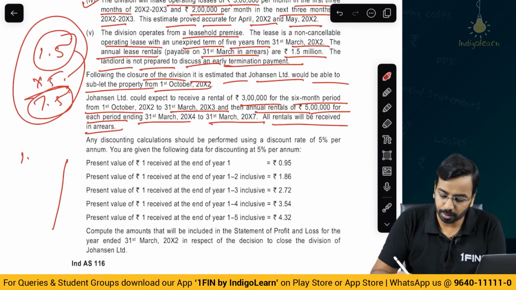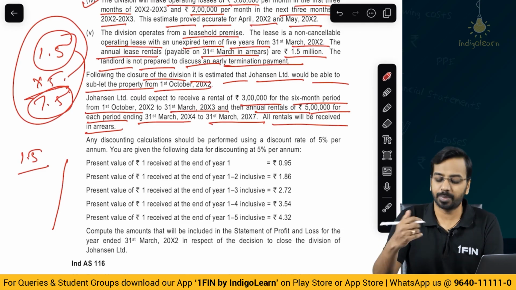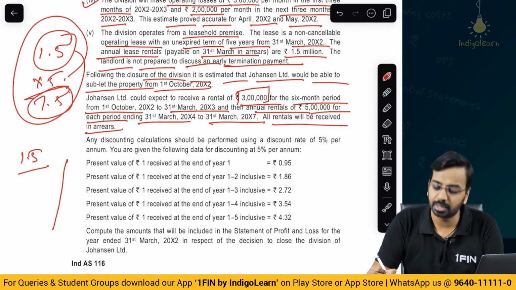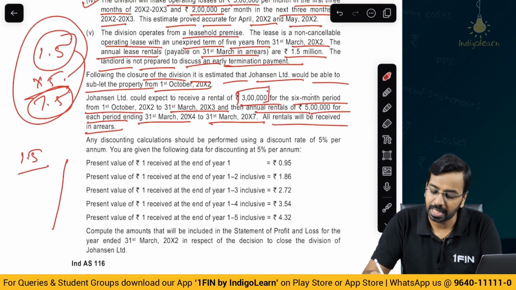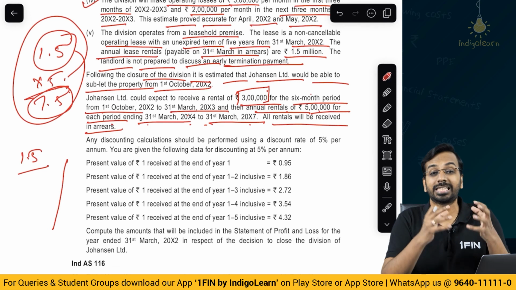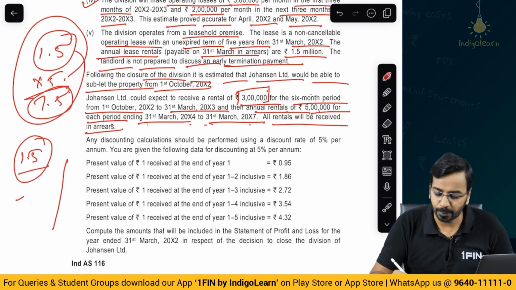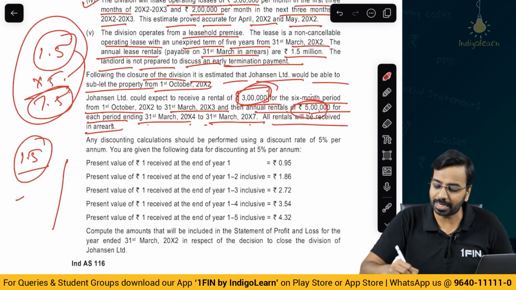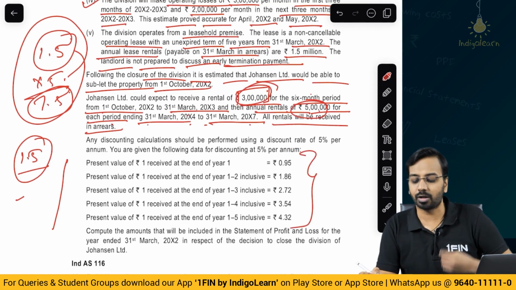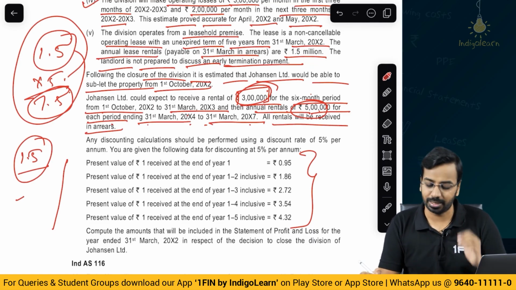I have to pay 1.5 million to the landlord. There is a burden on me. How much am I expected to recover? I am expected to recover 3 lakhs for the 6 months period from October to March and 5 lakhs for each period ending 31st March year 4 to year 7. So, here there is a burden on me. I cannot escape the contract. But what is the net cost of fulfilling the contract? Whatever I have to pay minus whatever I am receiving here. So, the net amount of that will be discounted and for that we will calculate the present value. That is the value of liability that we will be recognizing.